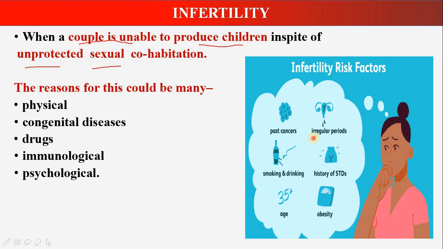Here you can see irregular periods. This is one of the important factors wherein we have to be alert. If there are irregular periods, go and get checked. History of STDs, even sexually transmitted diseases, is also a reason for the couple not to conceive. Obesity, age, smoking and drinking, which come under drugs, and past cancers, all these are some of the reasons for infertility.